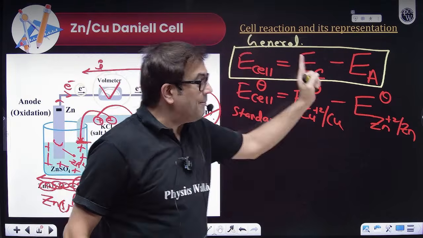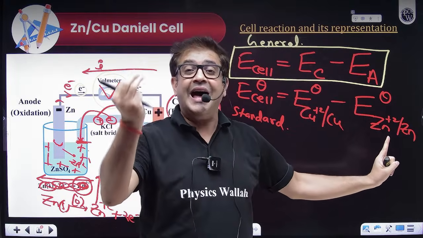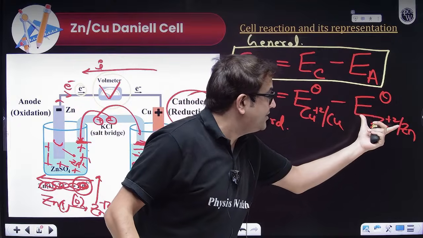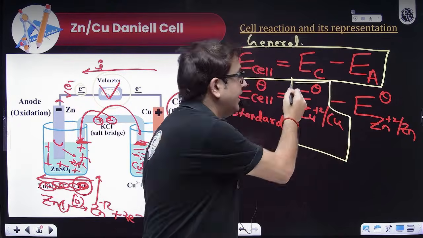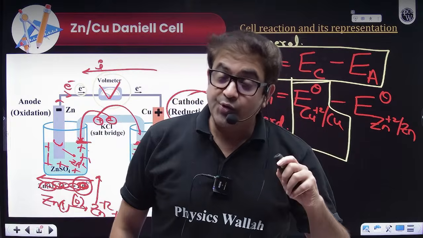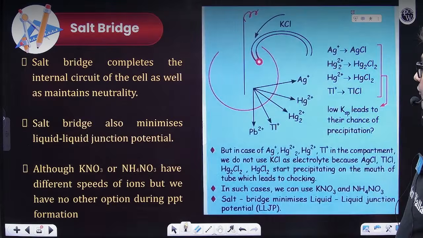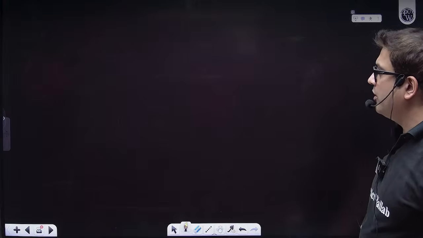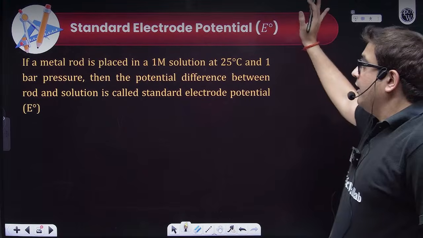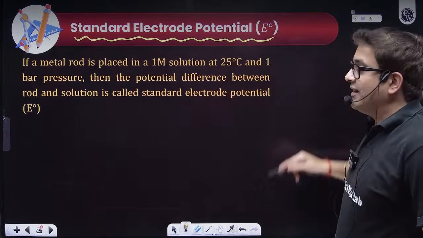But if we assign the potential of a particular electrode as 0, then the potential value will give me the value of that particular electrode potential. So what is this reference electrode that we choose? I have already spoken about junction potential. Let me directly say what reference we choose: we choose hydrogen as the reference electrode.